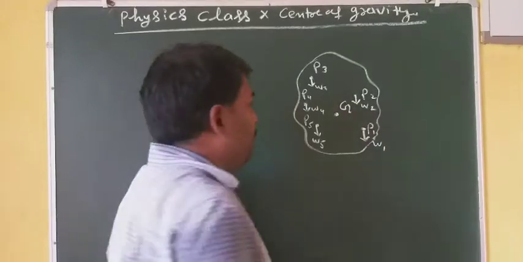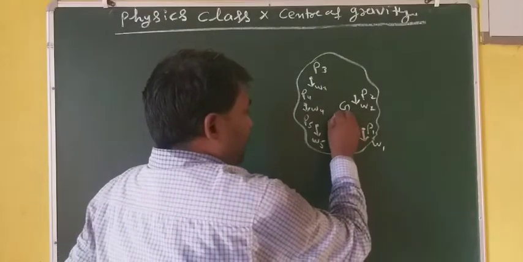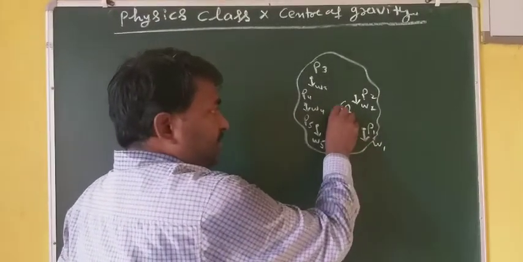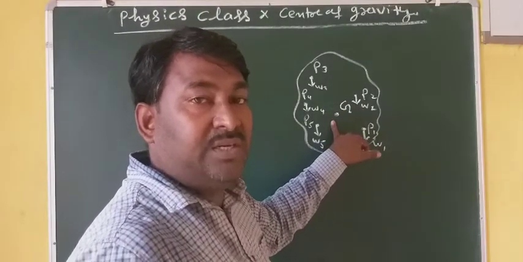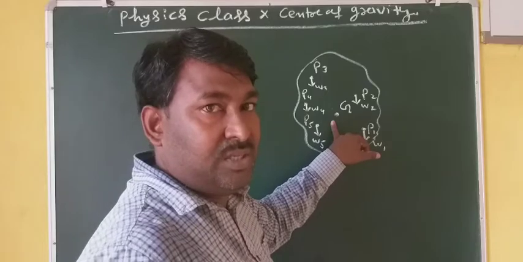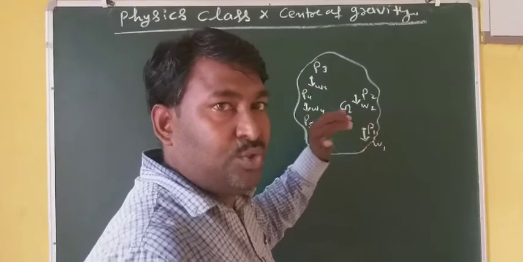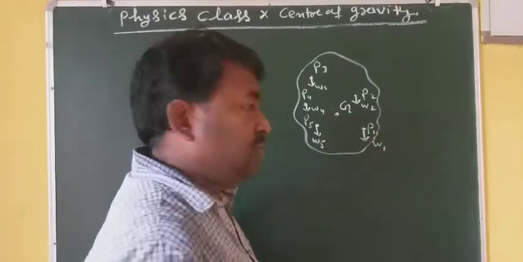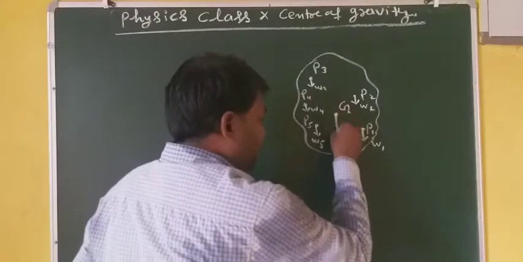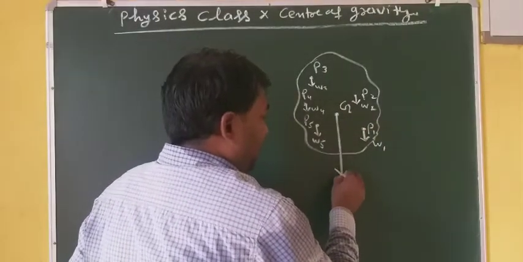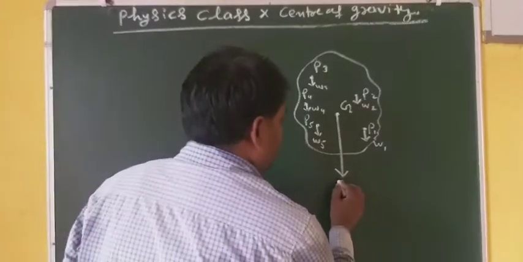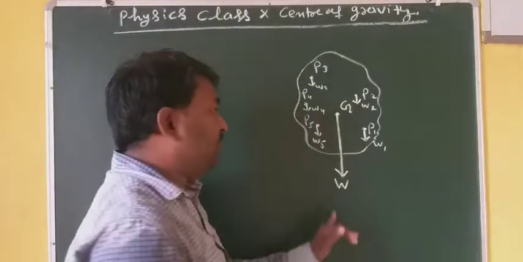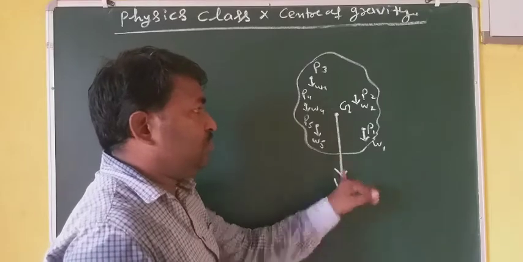So the final definition is that the point where the entire weight of the body is considered to act is called the center of gravity, howsoever the body is placed.